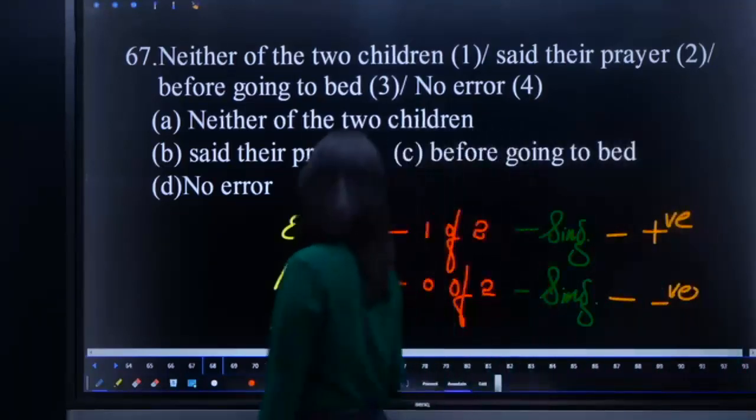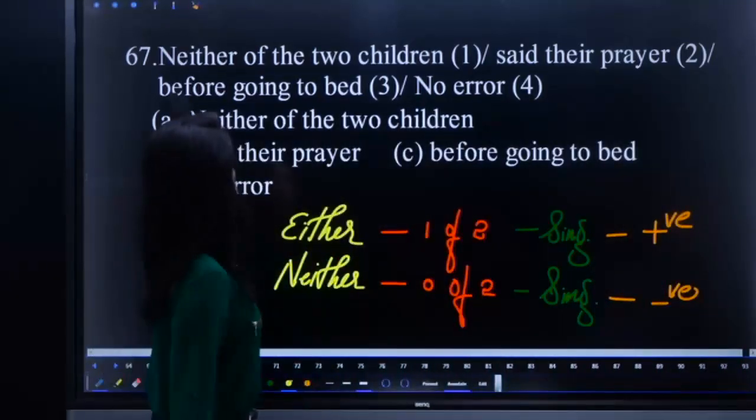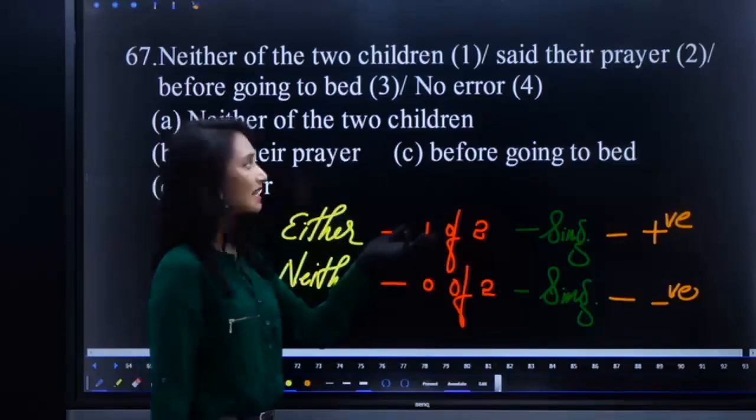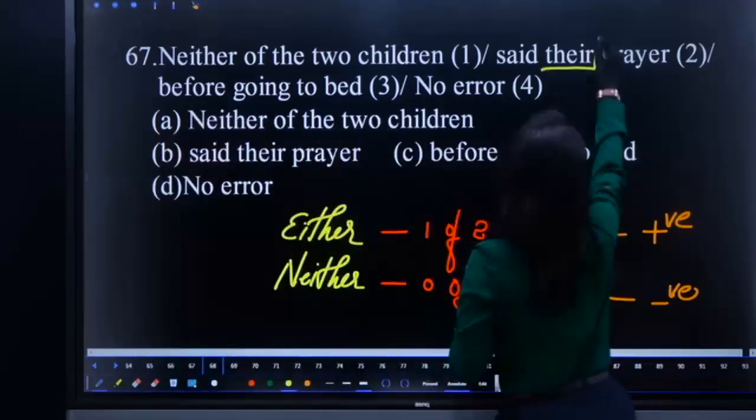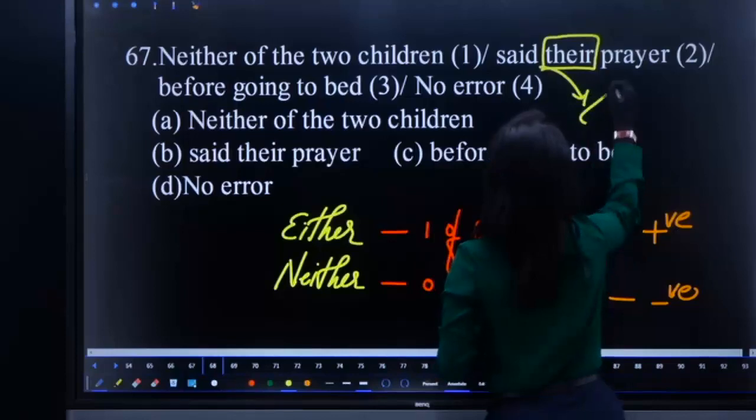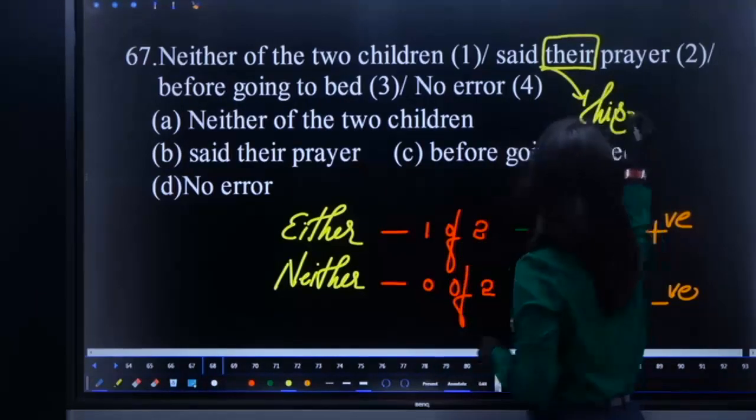So what is the correction here? Neither of the two children said. It is in past tense. Then how can you go with their prayer? It should be his prayer. I hope it is clear, guys.